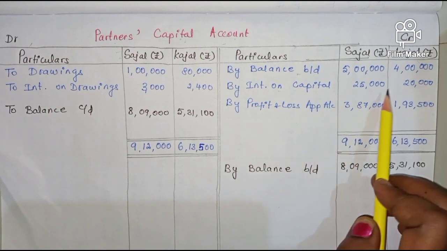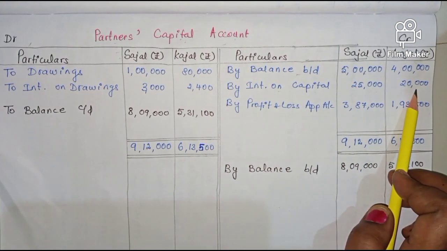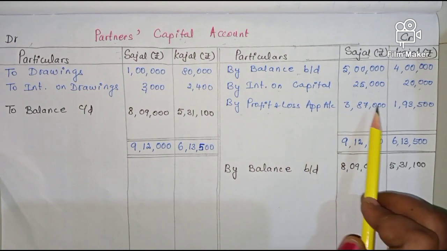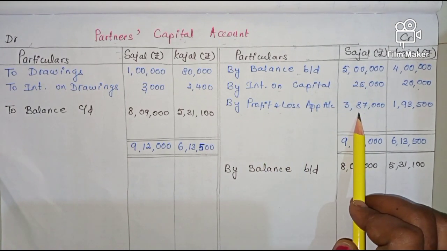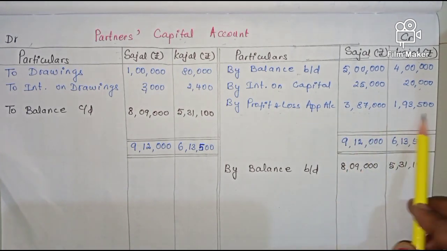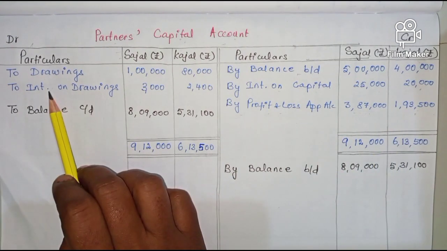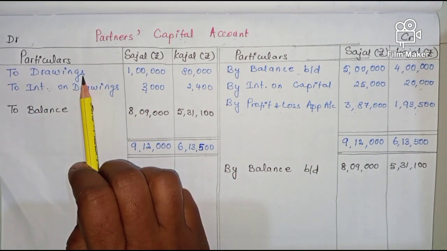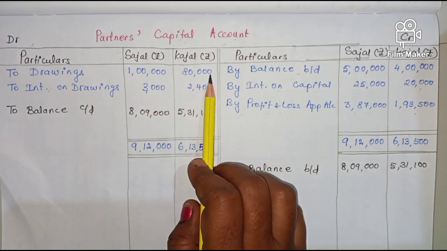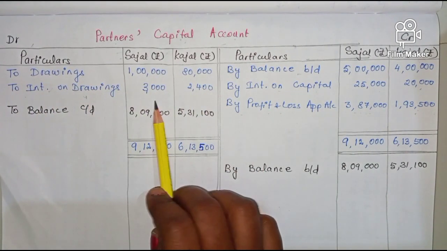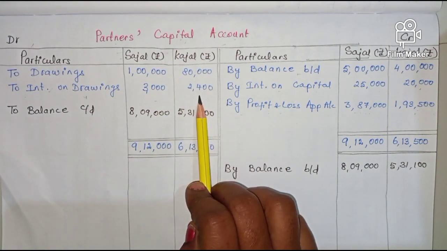And by interest on capital 25,000 and 20,000. And by profit and loss appropriation account, the profit shown there, 3,87,000 and 1,93,500. Now come to the debit side: to drawings, 1 lakh and 80,000, and to interest on drawings, 3,000 and 2,400.